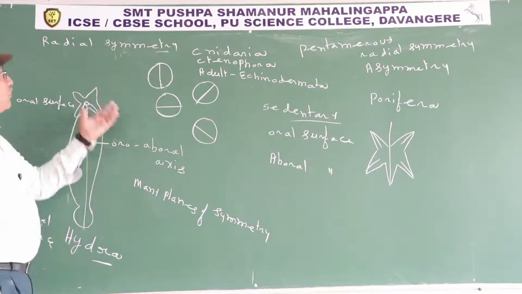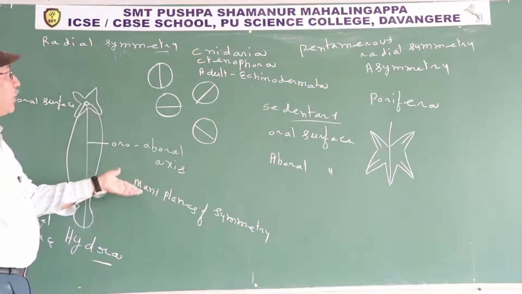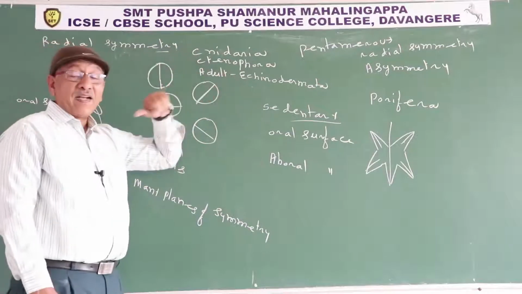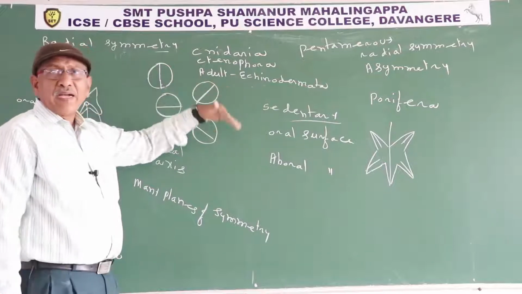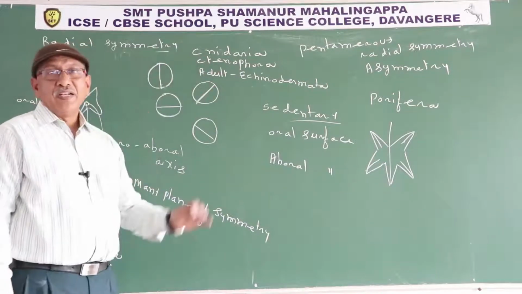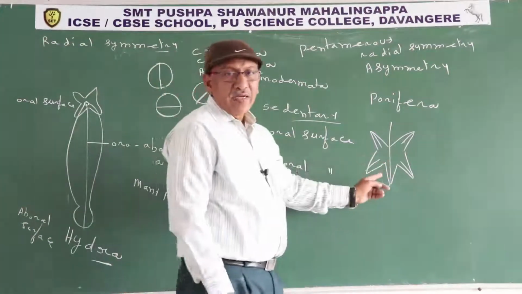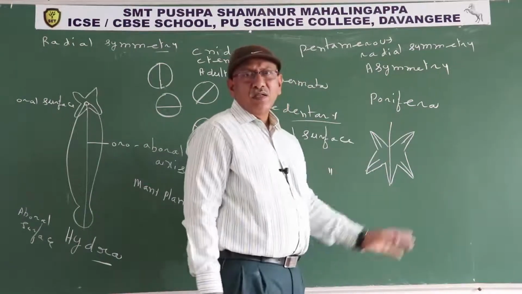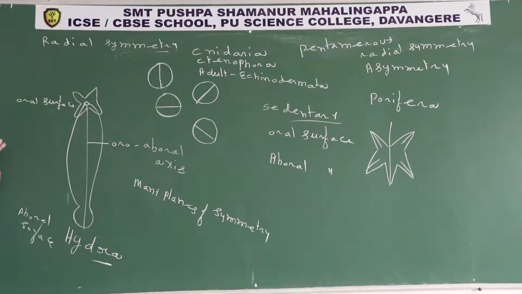So how many planes of symmetry are seen in radial symmetry? Many planes of symmetry. Examples of radial symmetry: members of phylum Cnidaria, Ctenophora, and adult Echinodermata. How does the radial symmetry exhibited by adult echinoderms differ from Cnidaria and Ctenophora? In adult echinoderms, 5 planes of symmetry are present. If you cut the animal through any one of the planes, the body becomes 2 equal halves. So this is about radial symmetry.